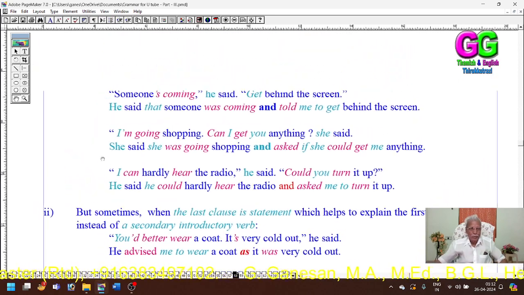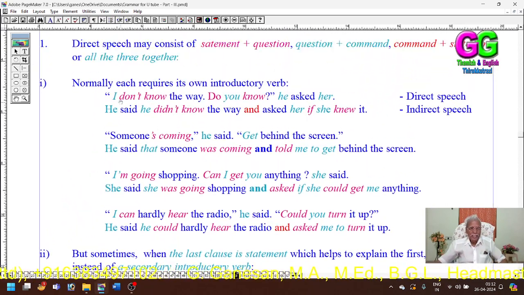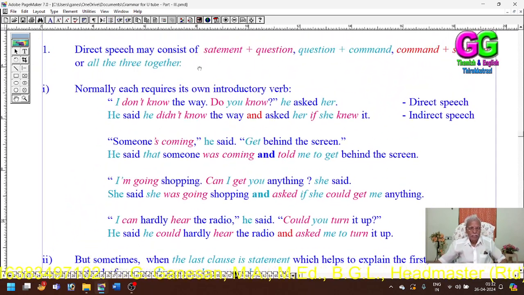Okay. So these four kinds. See, a combination of sentences may be statement and question, or question and command, or statement and command, or a mixture of these three types of sentences.